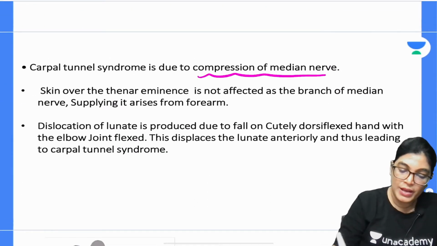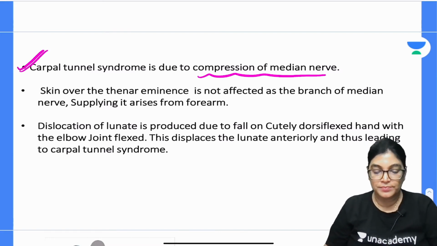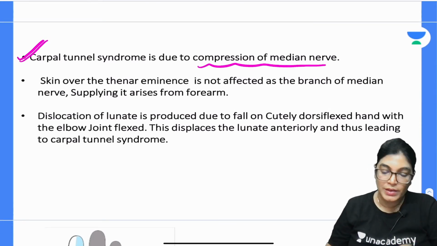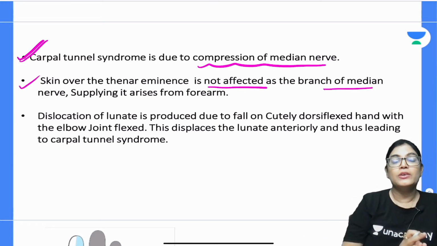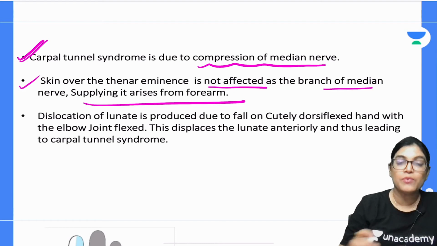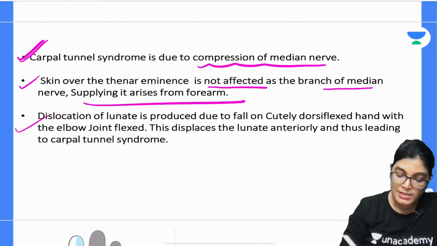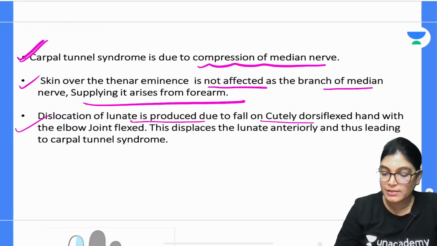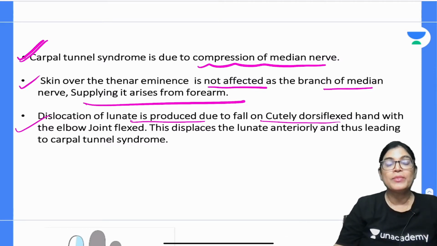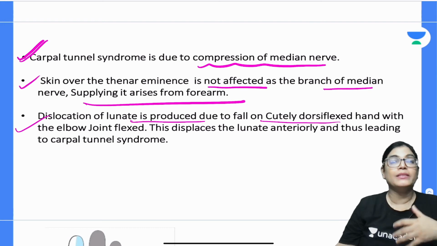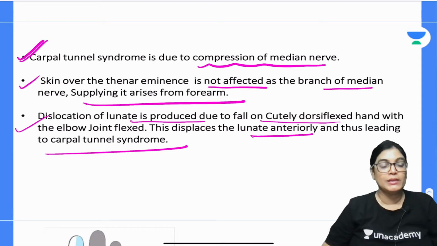Carpal tunnel syndrome is the condition where we have compression of the median nerve, and the skin over the thenar eminence is not affected. Please note, it is not affected, as the branch which innervates the skin over the thenar eminences arises from the forearm itself. One option was dislocation of the lunate bone. Dislocation of the lunate bone can occur from a fall on a dorsiflexed hand when the elbow joint is flexed, and at times when the lunate bone moves more anteriorly, it can further lead to carpal tunnel syndrome.